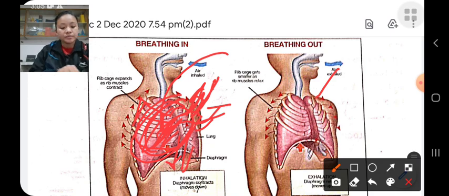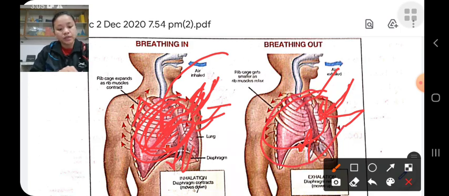During breathe out, the muscles of the diaphragm go upward and the ribs go downward and inward. This causes high pressure in the lungs, and the air goes outward from the lungs.